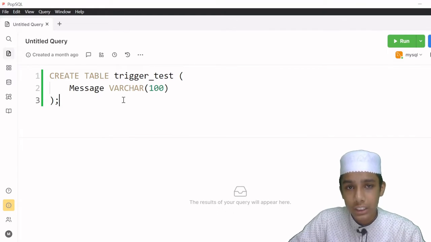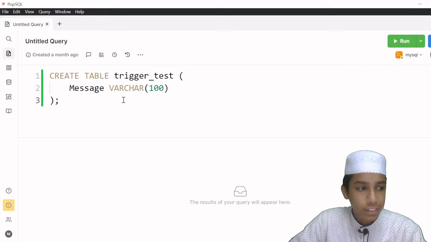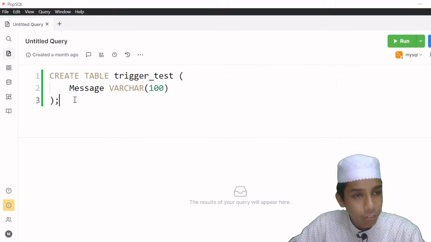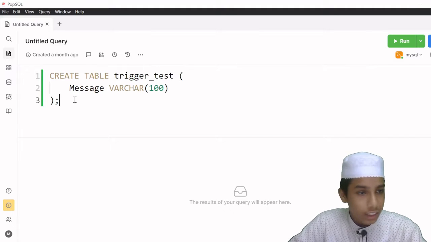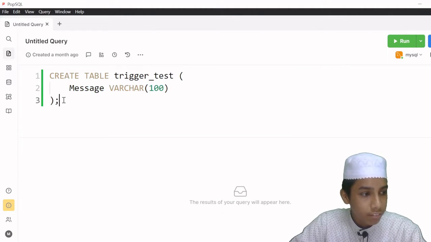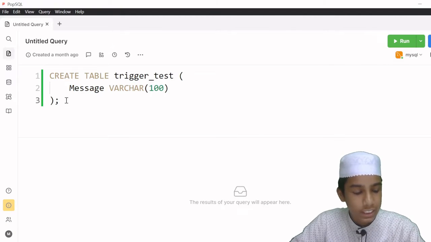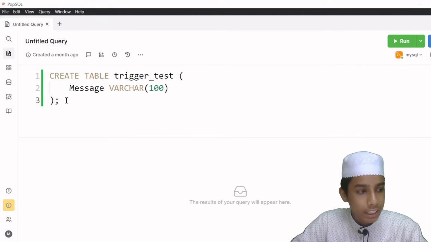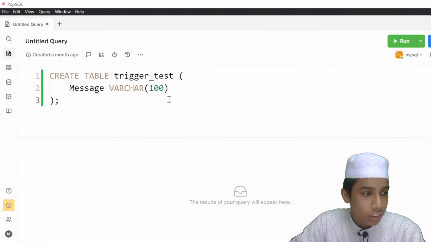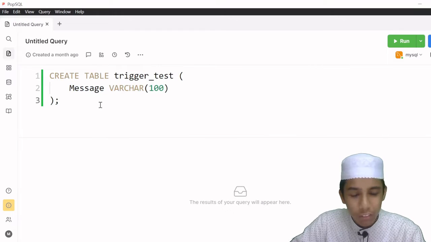And one more thing I want to show you is that up to this point we have been using PopSQL, which is basically an editor, and which is very simple. We have done a lot of programs in this PopSQL. But now in this video I am going to use the MySQL command line client, just because of SQL delimiters. If we use the delimiters here, it will show us some error, so I am going to use that.